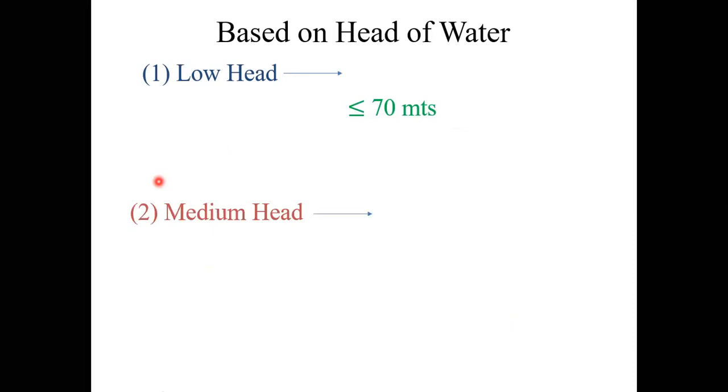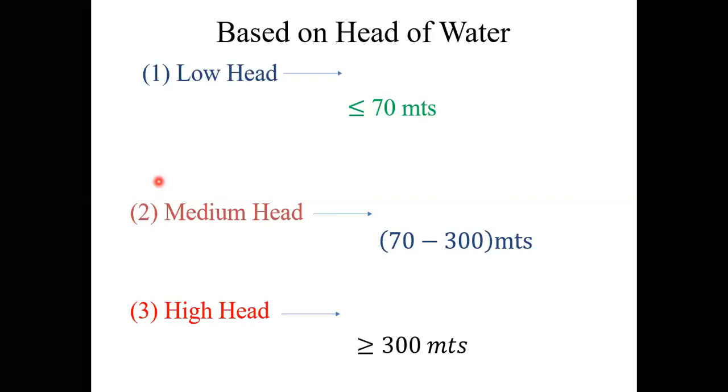Similarly, coming to the medium head, if the head is between 70 to 300 meters, that is nothing but medium head. Similarly, the last one is high head. When the head is more than 300 meters, that one is called a high head. This is nothing but the classification of the hydel power plants based upon the head.